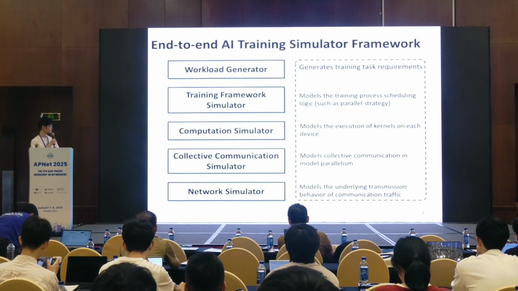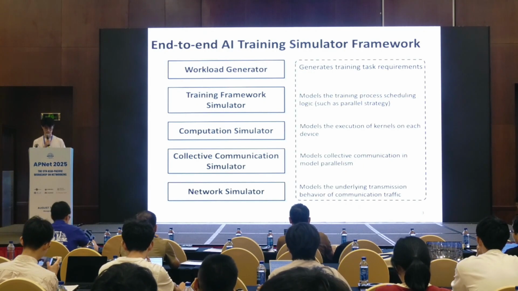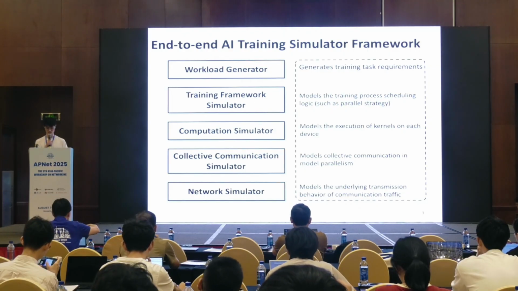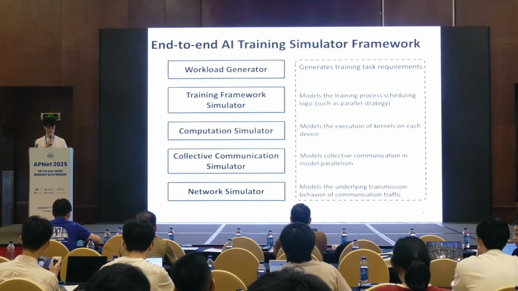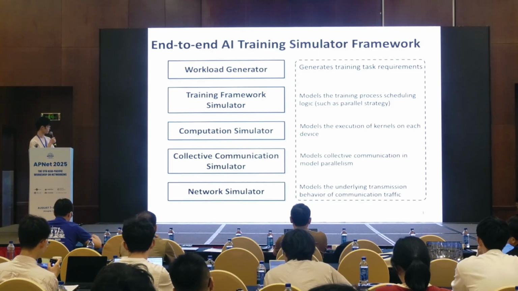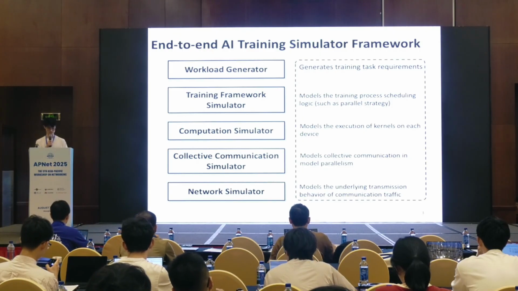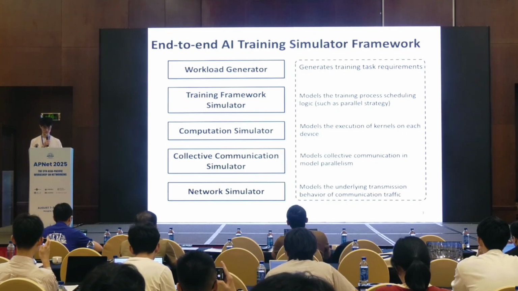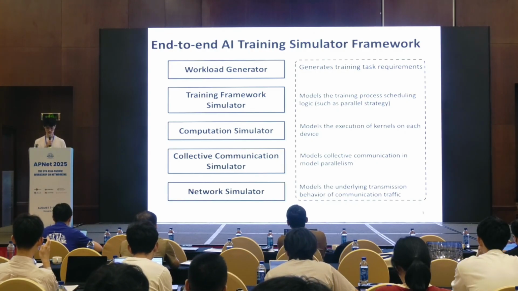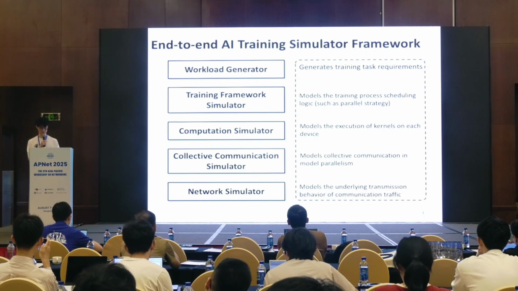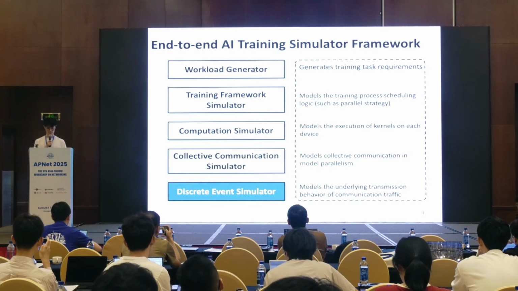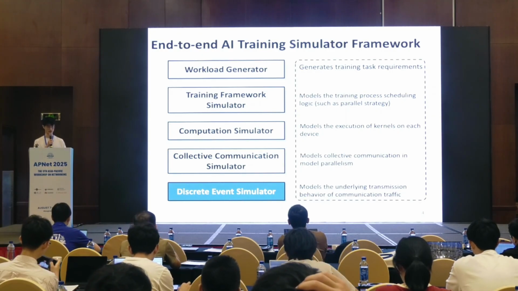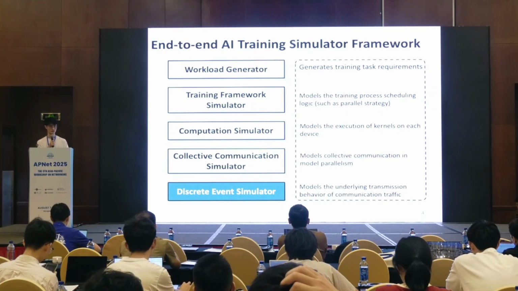An end-to-end AI training simulator framework consists of several key components: a workload generator, a training framework simulator, a computation simulator, and a collective communication simulator. Underpinning all of this is the network simulator, which simulates the underlying communication traffic. Most frameworks use a discrete event simulator, or DES, for network simulation.